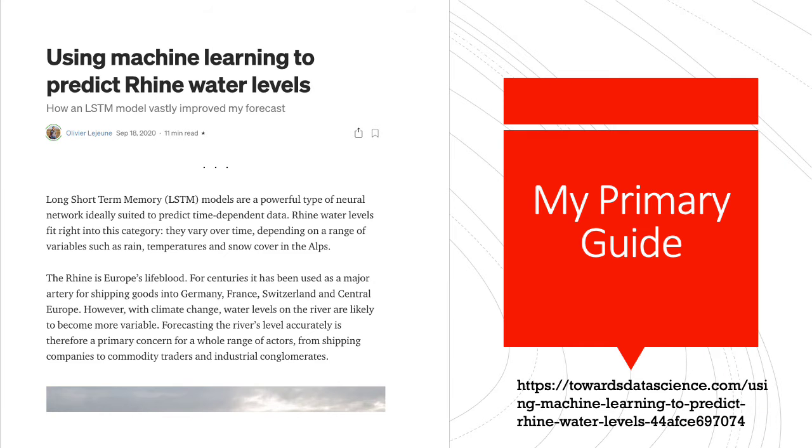Before I go any further, I want to talk about the article that I was using as a primary guide for my project. I used Using Machine Learning to Predict Rhine Water Levels on towardsdatascience.com. By using this article, I was able to make sure that my code would be close to operational from the start, although it still required plenty of adaptation and debugging to get it working for my project.